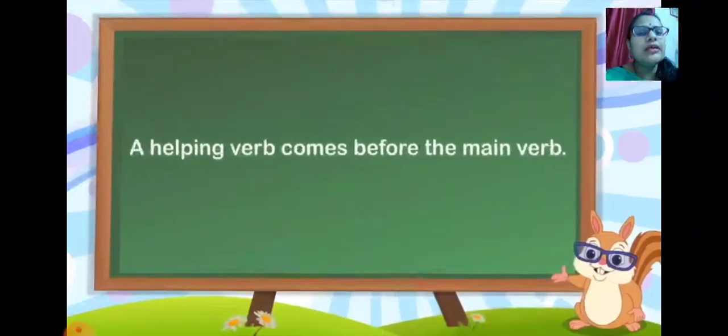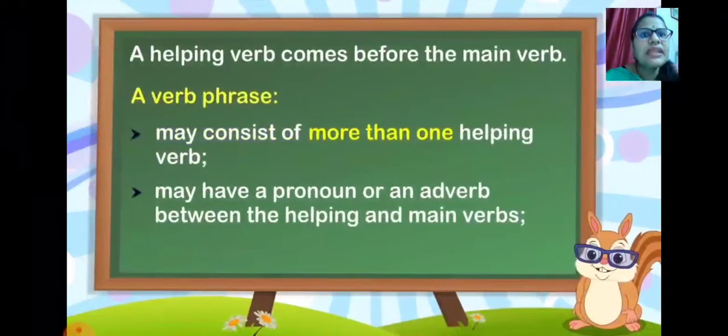And a helping verb comes before the main verb. Always remember, a helping verb never comes after the main verb, it always comes just before the main verb. As well, a verb phrase may consist of more than one helping verb. It means it's not like that if you have used is, you cannot use be, or if you have used being, you cannot use has, have.